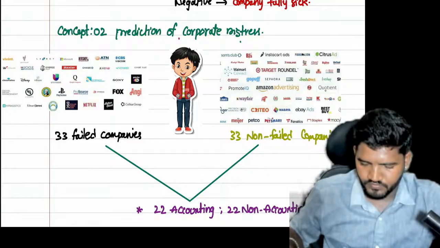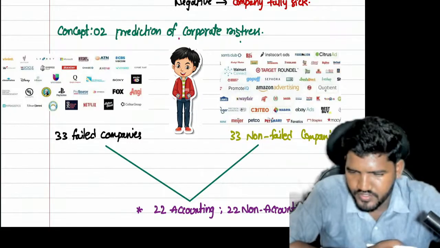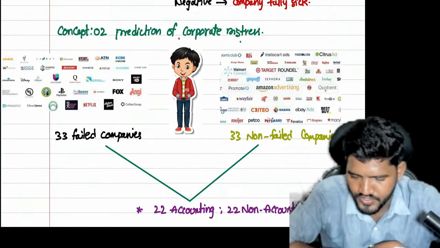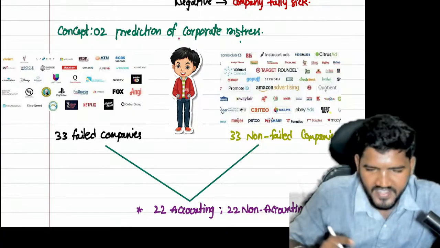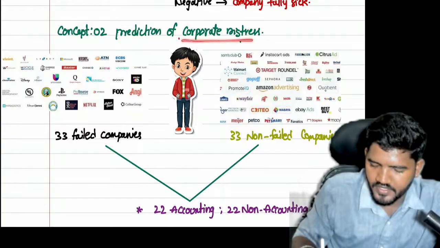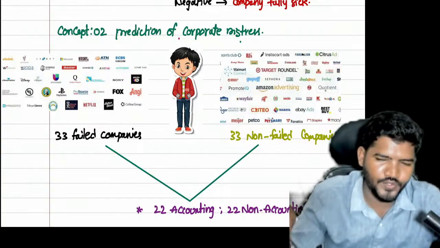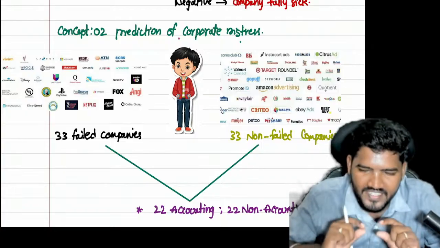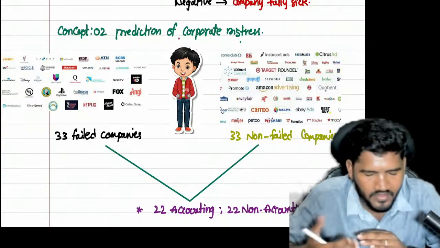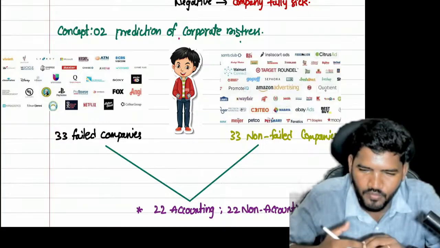Concept number 2, prediction of corporate distress. I already told, for the purpose of sickness, we are using the NCAR model. For the purpose of corporate distress, we are using the Altman Z-score. You have to understand the difference between sickness and distress. After doing the practical calculation, you will get more clarity.